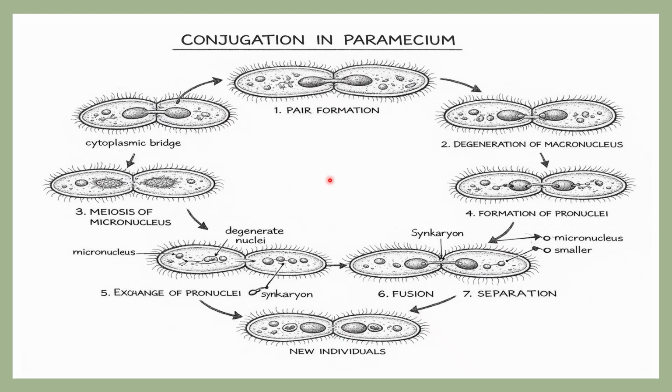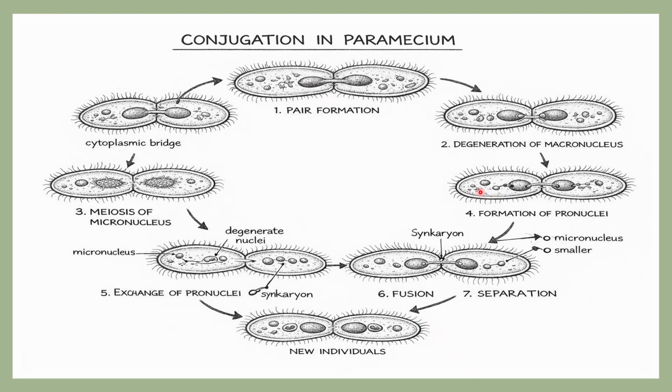See, so now if you look at this diagram, once these pronuclei are formed, in both the temporary union has occurred between these two paramecia, right? The bigger one is known as the stationary pronucleus, and the smaller one is known as the motile pronucleus, which can move.